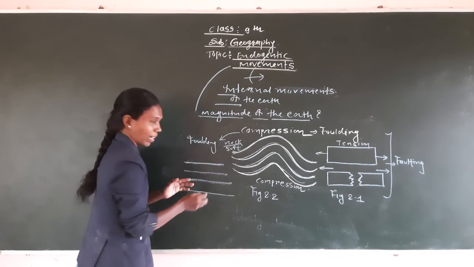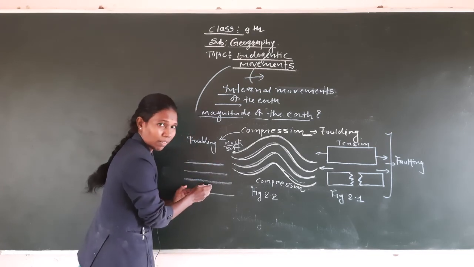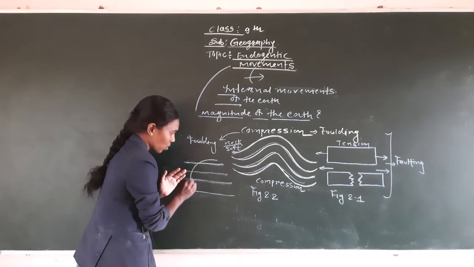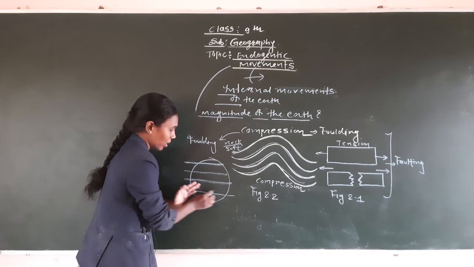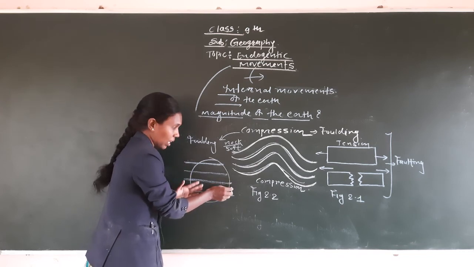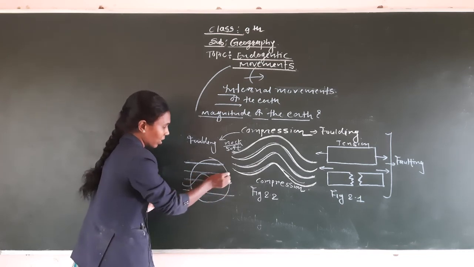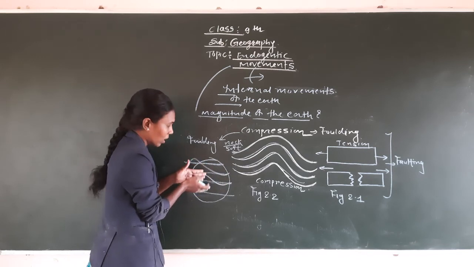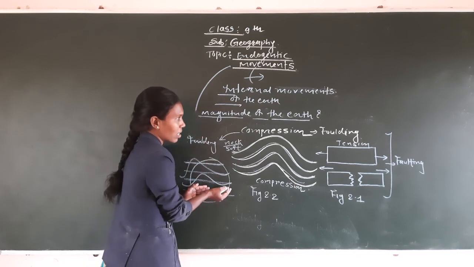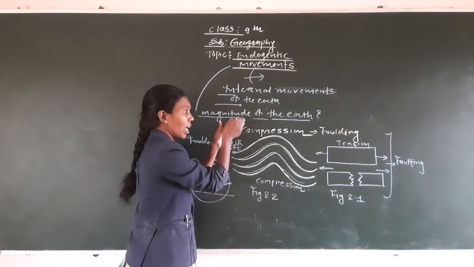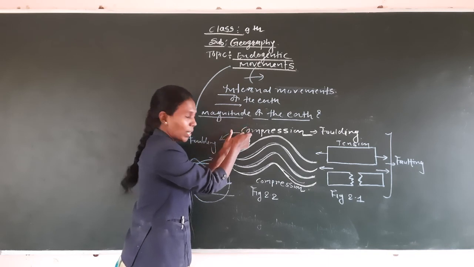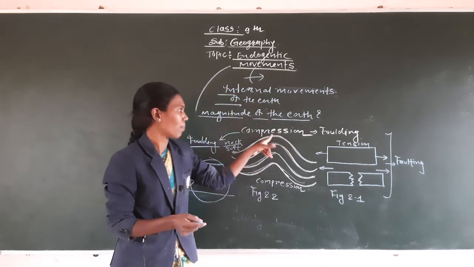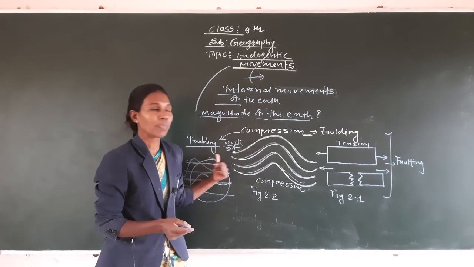Means what? The structure of the earth is the same structure, but when the energy is released from the interior of the earth, the structure becomes soft. Due to that reason, the energy released from the earth moves toward each other like this. So whatever the soft part of the earth is, it is going to be uplifted. As a result, there is a compression, and this compression creates the folding. So there is a relationship: compression creates folding. Okay, do you understand?